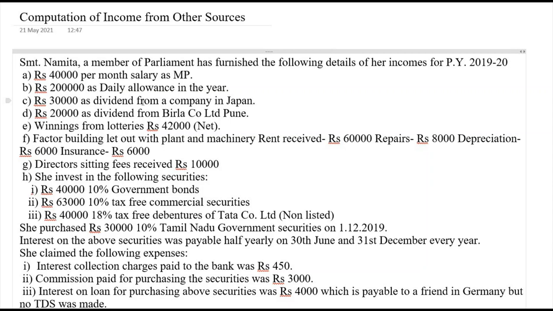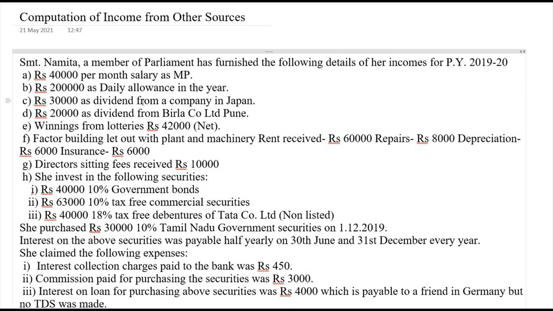Winnings from lotteries, net is given, we should gross up here. Factory building let out with the plant or machinery is a composite rent, so any expenditure incurred in connection with earning such income is deductible. Director sitting fees is chargeable to tax here. Then rupees 40,000 10% government bonds, interest on government bonds is chargeable to tax. Then interest on tax-free commercial securities we need to gross up here. Then interest on tax-free debentures of Tata company is to be grossed up.